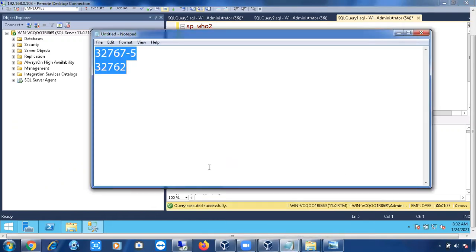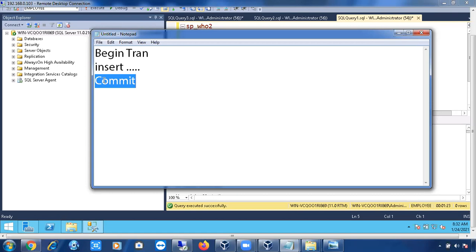Any transaction will start with begin tran. If you are doing an insert query, finally commit will come. This is the format of the transaction: begin tran, then an insert, update or delete statement, then commit. Any transaction starts with begin tran and ends with commit. Begin tran means it is going to initiate the transaction. Commit means it will save the records permanently in the physical data file.